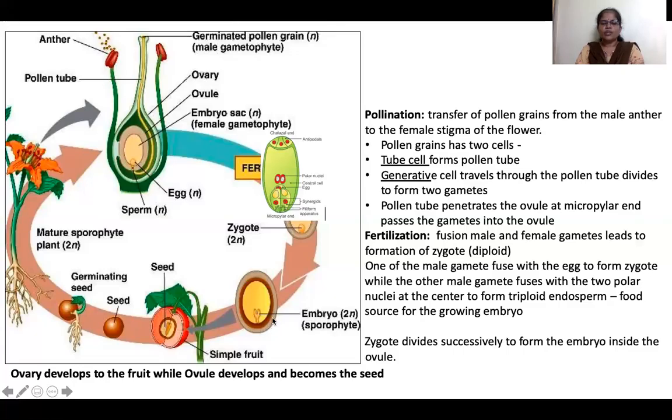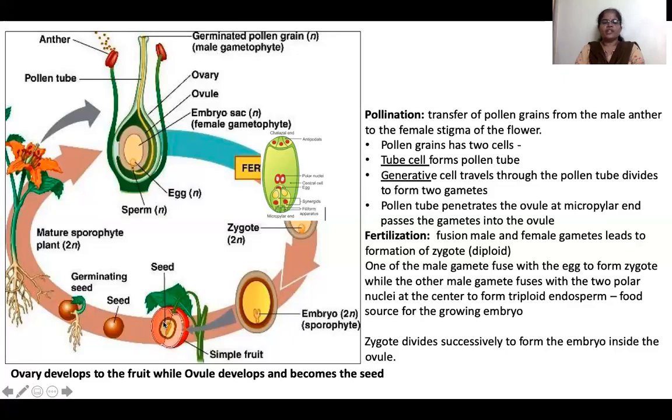This is the ovule and this is the ovary. This will become the embryo and this will become the fruit. After the embryo forms, the outer portion, the ovary, becomes the fruit and the ovule becomes the seed. The seed inside a fruit is the ovule, whereas the fruit is the ovary of the female reproductive organ.